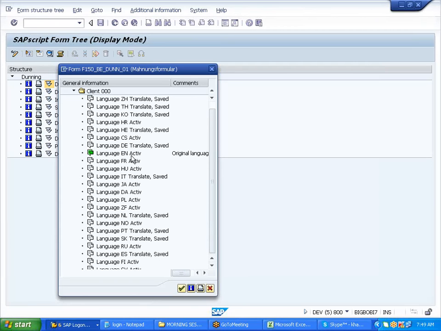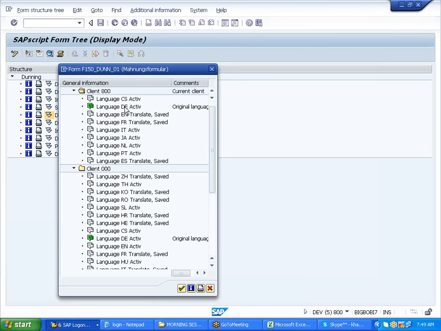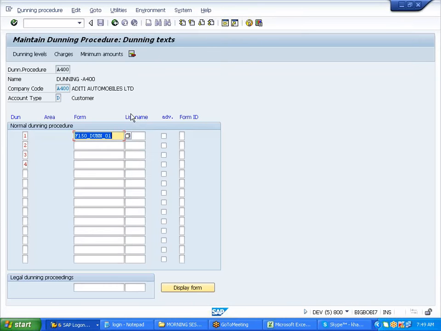This dunning form is nothing but, I need to go to 800 once again. This form you need to sit with the ABAPer and design. I'll show you the output, how it looks.